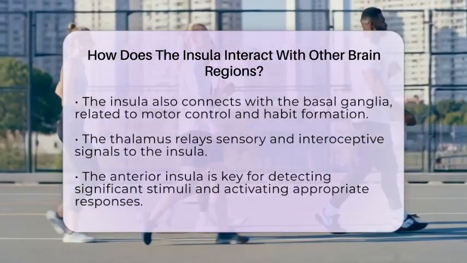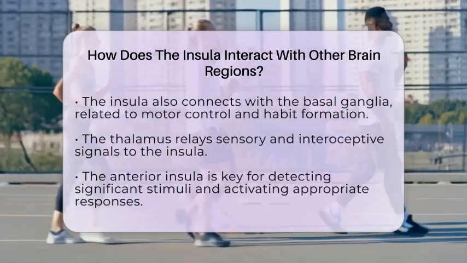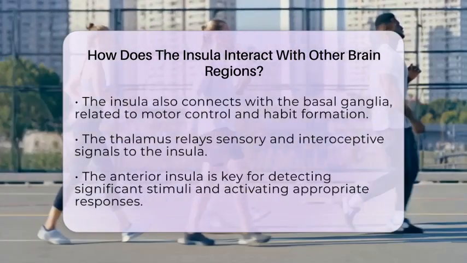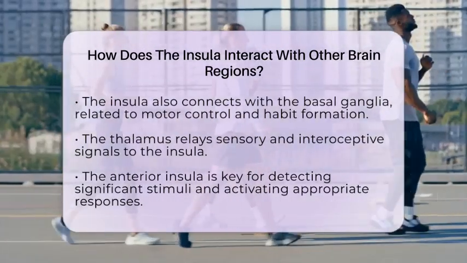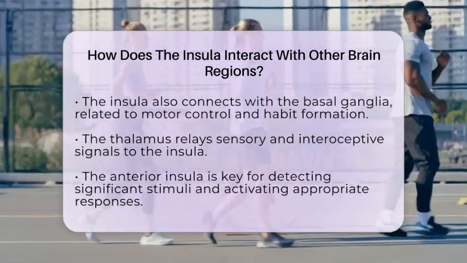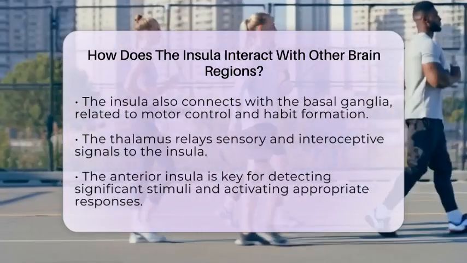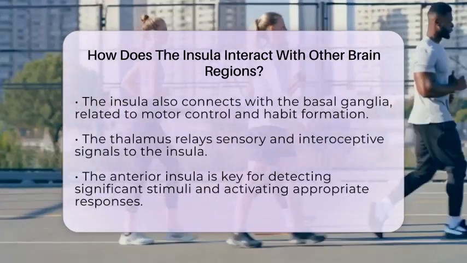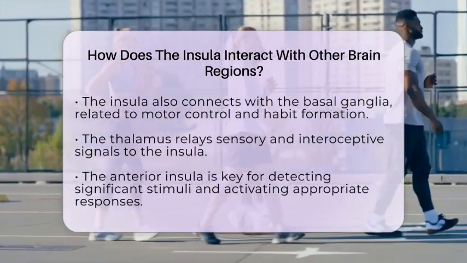The anterior insula is particularly important for salience detection, helping to identify significant external and internal stimuli. This process activates appropriate responses through connections with the anterior cingulate cortex and the autonomic nervous system. The insula also plays a role in emotional and cognitive integration, merging sensory input with emotional and cognitive processes. This integration supports awareness of bodily states, feelings, and social emotions like empathy and compassion.